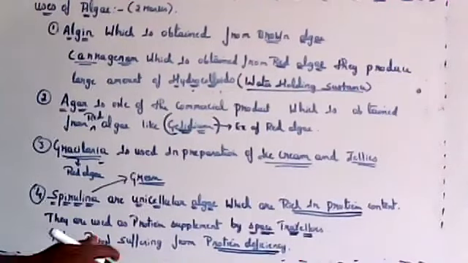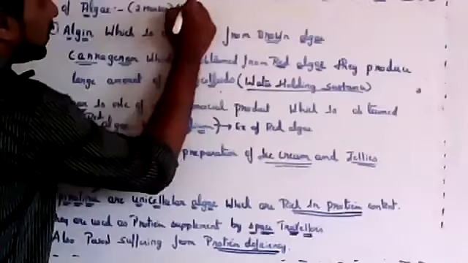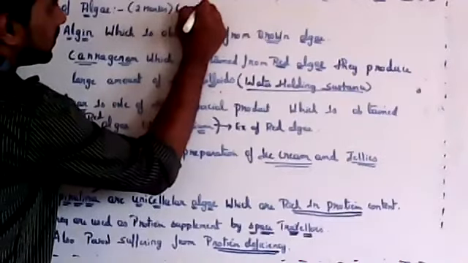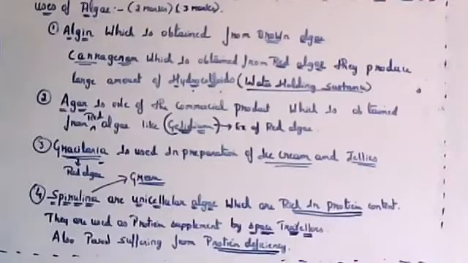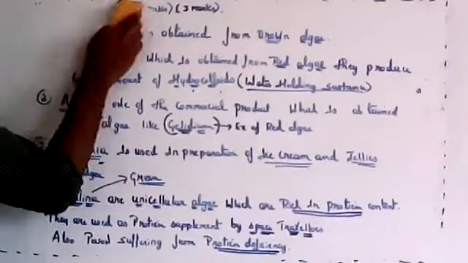You'll get either 2 or 3 marks for this in your main exams. Uses of algae will be asked for 2 or 3 marks. So algae is over. This was all about algae.